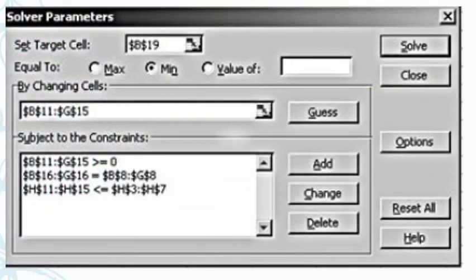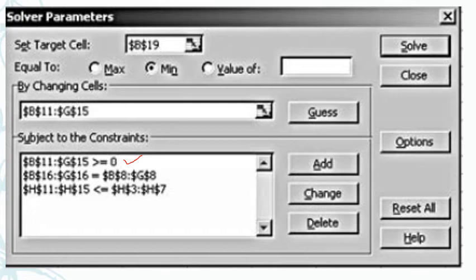Now we shall click on solver, go to data, click on solver. When you click on data and click on solver, this window will pop up. Here select the minimum and ensure that the target cell is B19, because that is where you are setting up the objective function. And then the changing cells B11 to G15, these are the changing cells, that is where the allocation takes place. And enter these constraints. First constraint is B11 to G15, that should be greater than or equal to 0. This is the allocation matrix. So allocation cannot be less than 0.